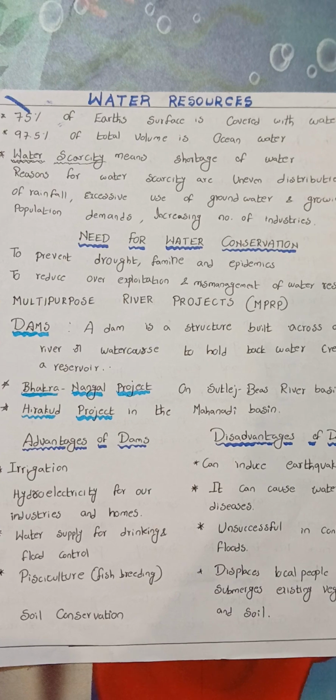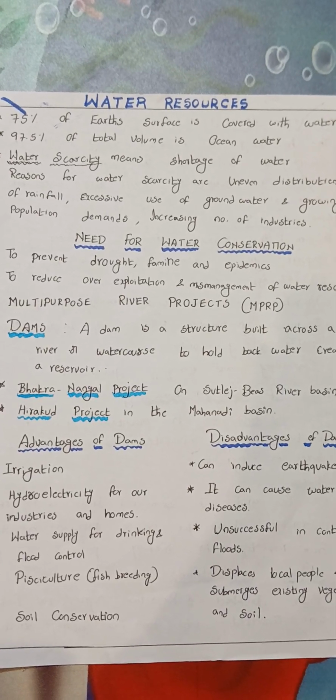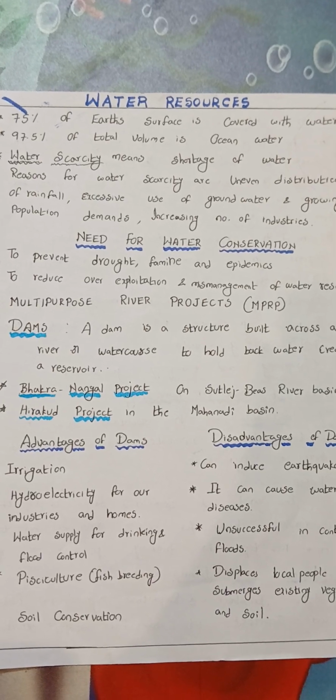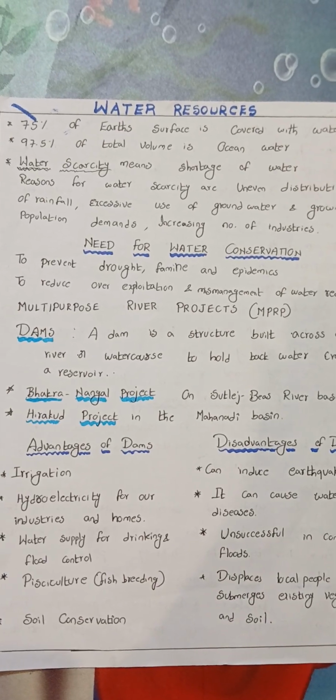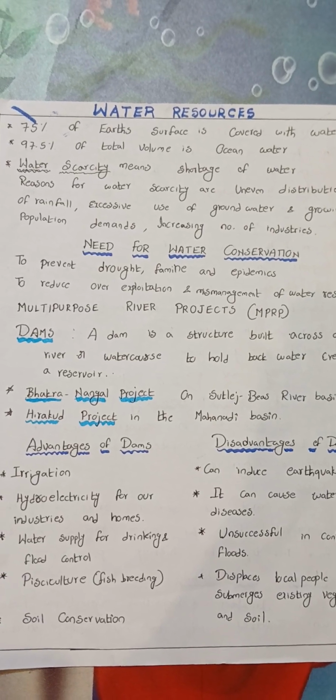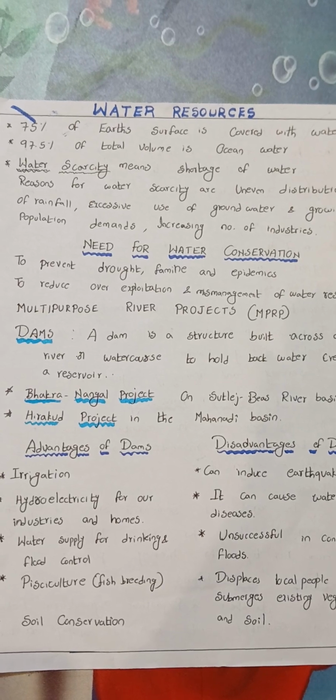Reasons for water scarcity are uneven distribution of rainfall, excessive use of groundwater, and growing population demands increasing number of industries. Need for water conservation: to prevent drought, famine, and epidemics, and to reduce overexploitation and mismanagement of water resources.